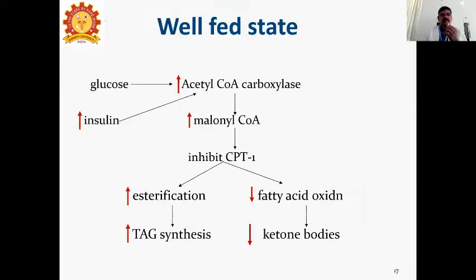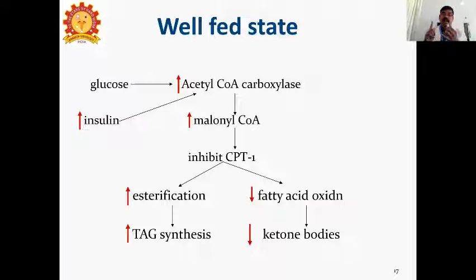In the well-fed state, how is ketone body not produced? Glucose will be increased, and insulin also will be increased. So acetyl-CoA carboxylase will be increased, and automatically malonyl-CoA is also increased.